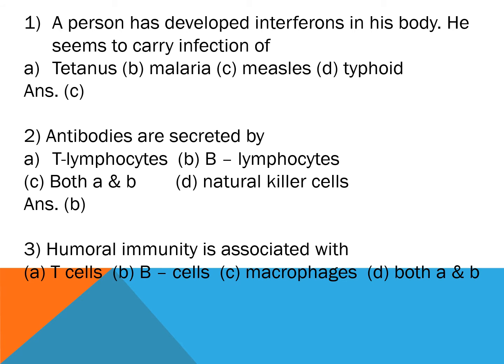Question number 3. Humoral immunity is associated with option A, T cells, option B, B cells, option C, macrophages, and option D, both A and B. And the correct answer is option B, B cells. Humoral immunity means antibody mediated immunity. So B cells provide us antibody mediated or humoral immunity, whereas T cells provide us cell mediated immunity.